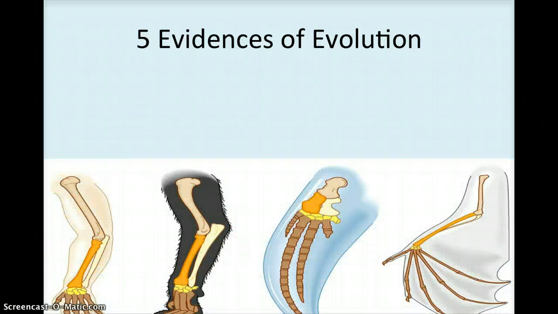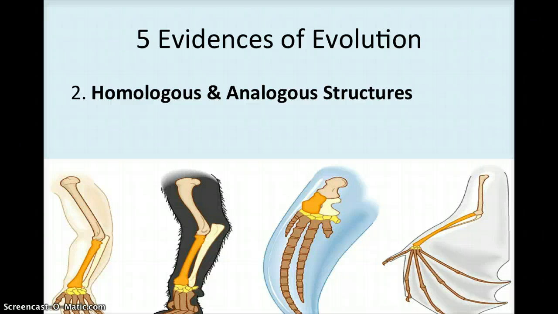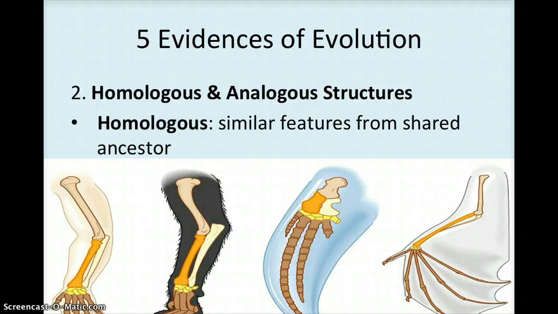The second evidence of evolution were known as homologous and analogous structures. The first one we're going to talk about is homologous structures. When you look at the word homologous, you see at the very beginning, the prefix of the word is homo. Homo means same. So these are going to be similar features that are shared from a common ancestor.